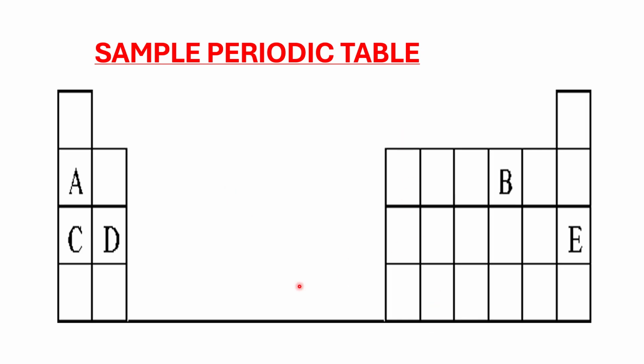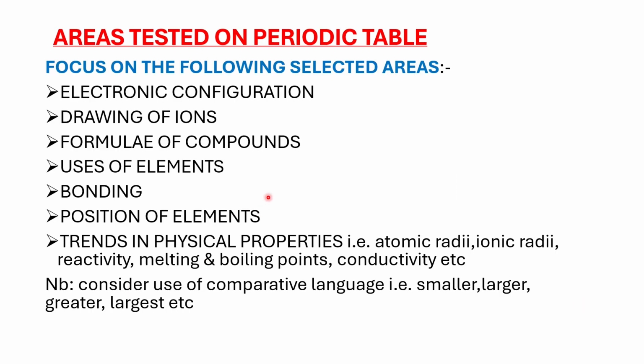This one is between group 2 and the transition elements. You have group 3. Now, after group 3, we have group 4, then group 5, group 6, and then group 7, and then the last group, which is group 8, which is also the noble gases.